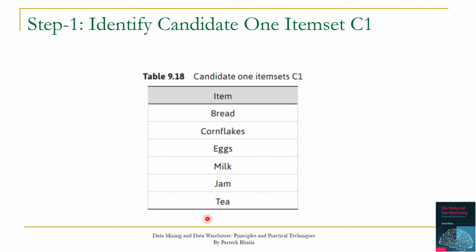These make the candidate one item set, and we use the symbol C1 for this. So C1 is the candidate one item set.